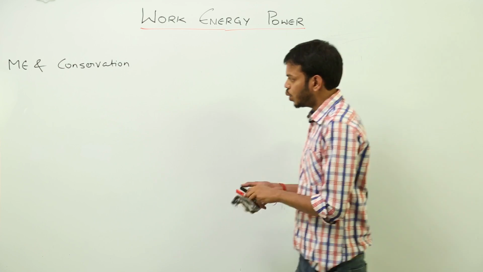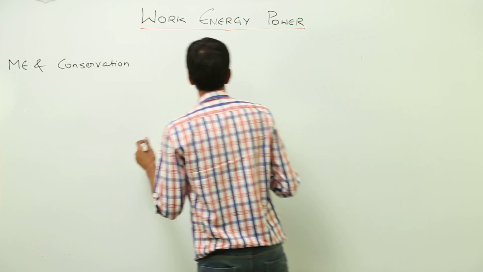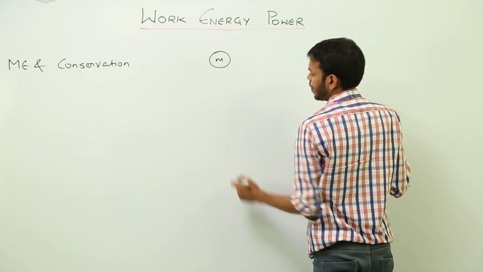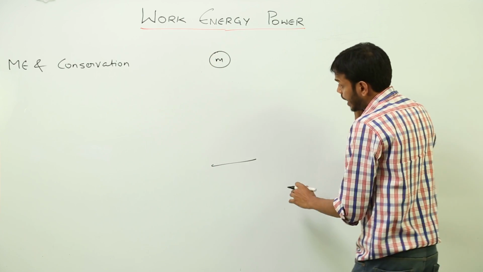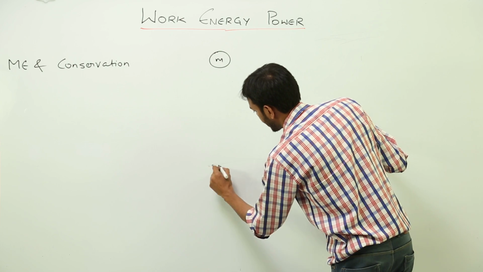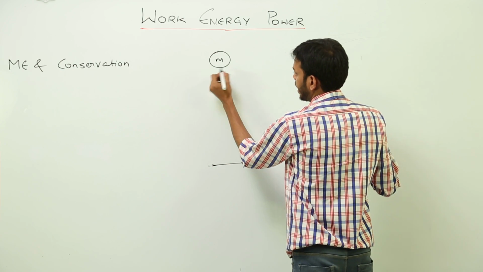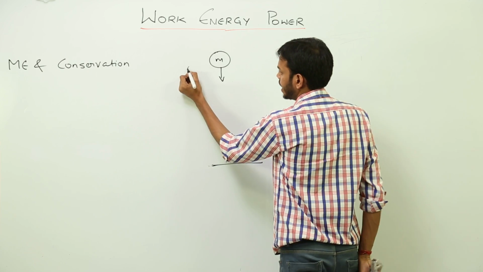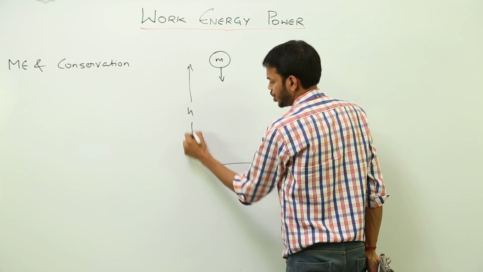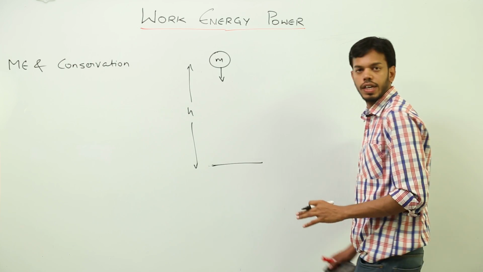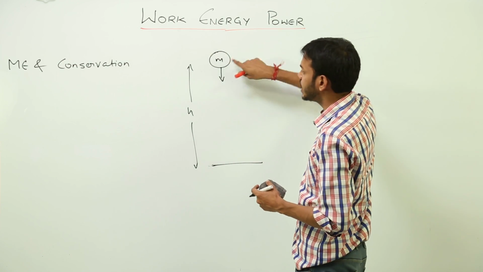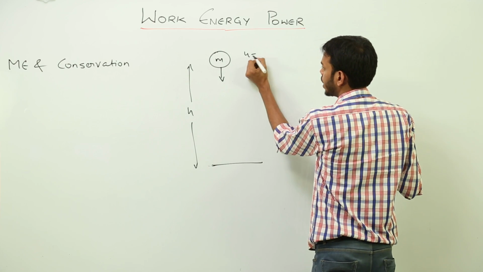Okay. So how are we going to do it? We are going to suppose a body of mass m which is at height h from the ground, and it is free to fall. Let's say the height right now is h and it is falling freely. Or we have just dropped a body from height h. So the initial velocity would be 0. This is something we already know.